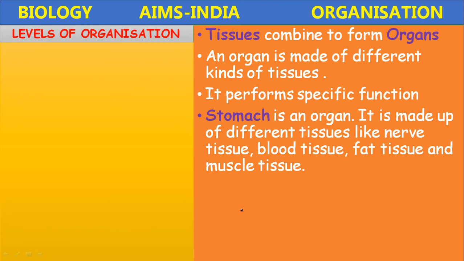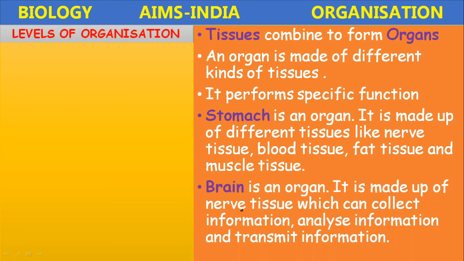All these tissues work together to perform the digestive function. Next, the brain is an organ. It is made up of nervous tissue, and its main function is to collect information, analyze it, and transmit it. That is the coordination function.